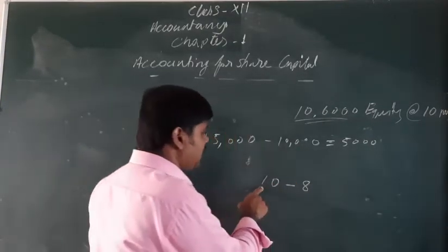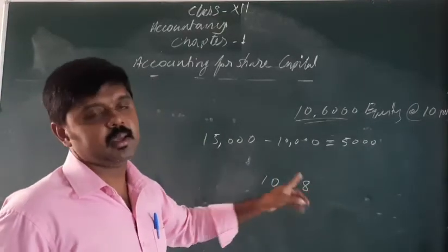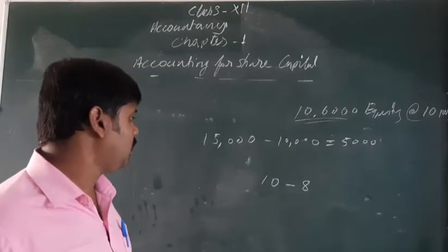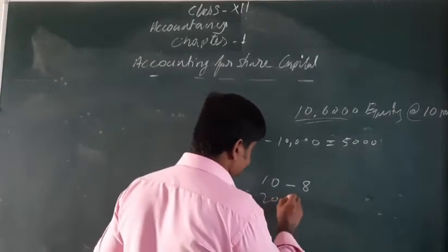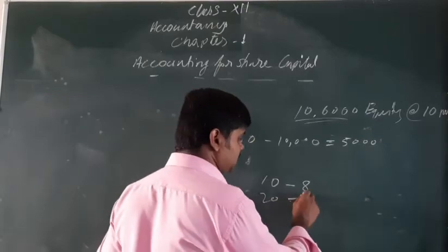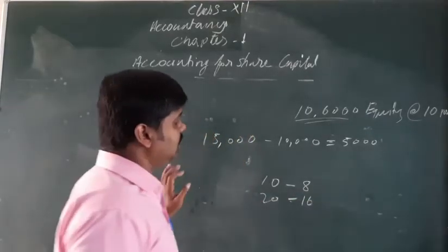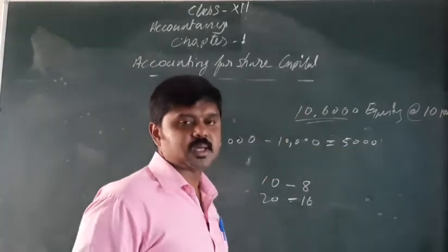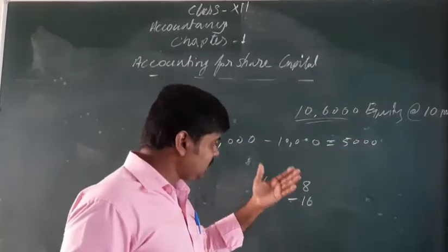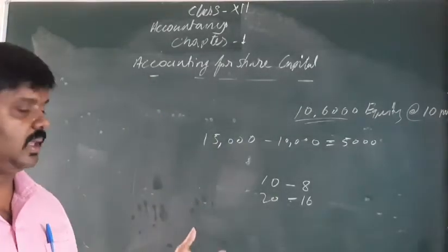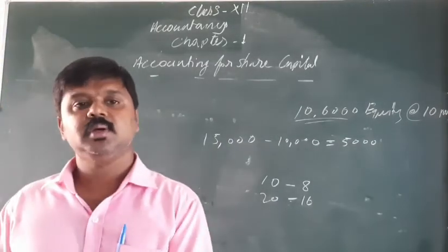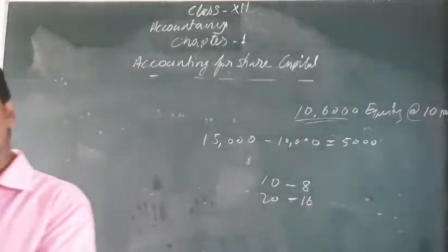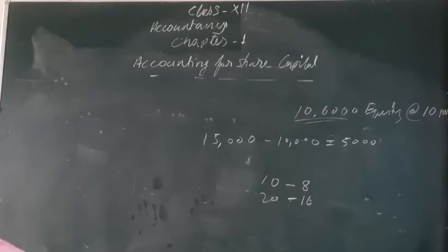If they applied for 10 shares, they will get 8 shares. If one applied for 20 shares, they will get 16 shares. In this way, they will adjust this 5,000 to this 10,000, and the remaining excess money will be considered as an advance payment. That money will be adjusted to their call monies.